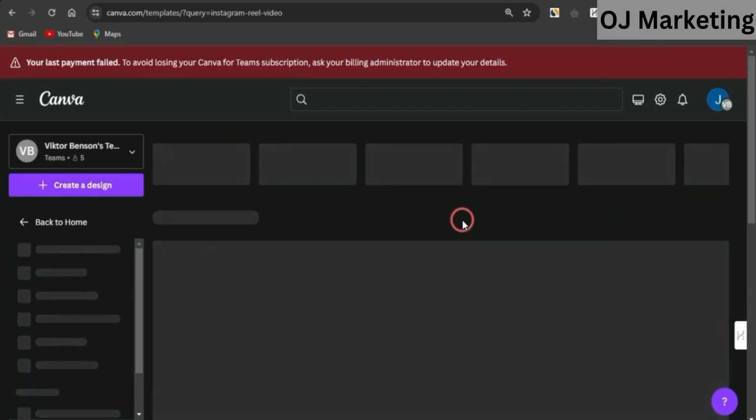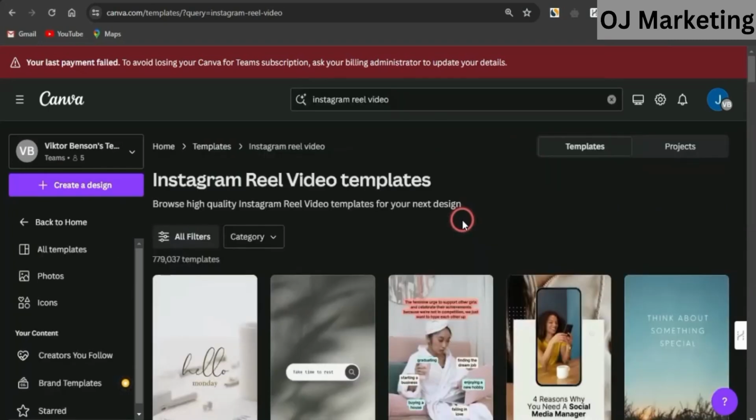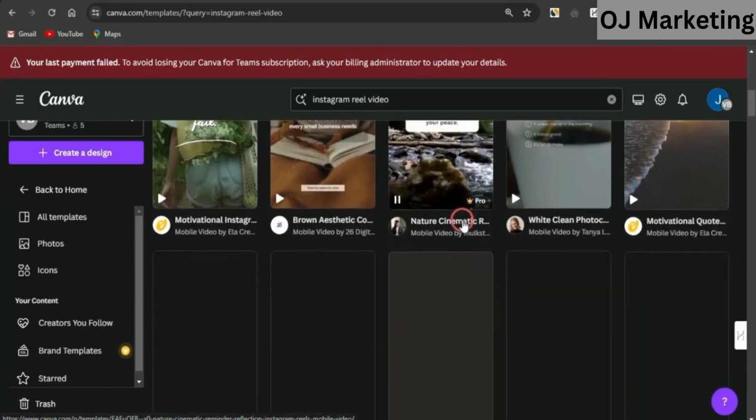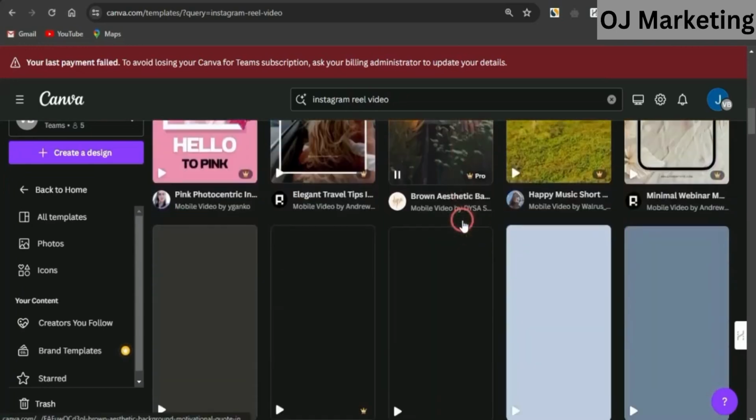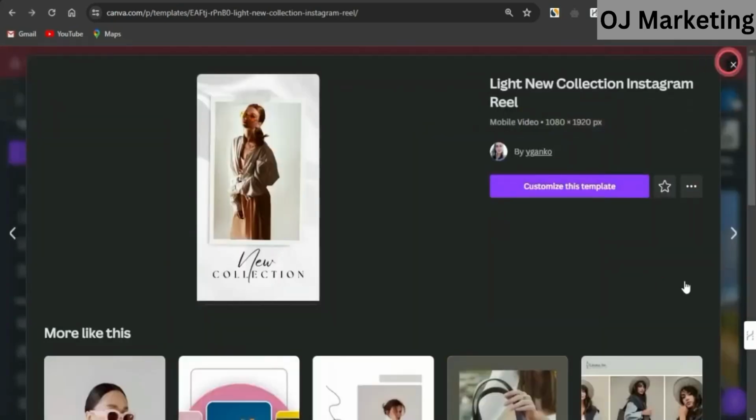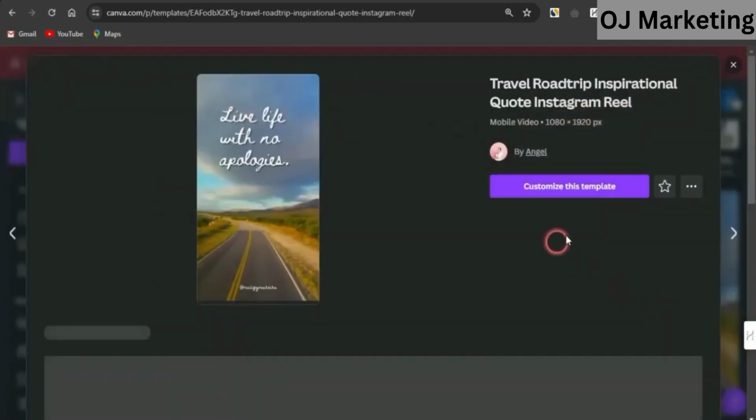If you do search for that right now, it's going to take you to a page where you can see a lot of templates that you could easily utilize. And you want to scroll through until you can see a very cool template that is actually suitable to you. And right now, guys, the template I'm going to be utilizing is this particular one right now. Once you actually do select this, click on Customize this template.